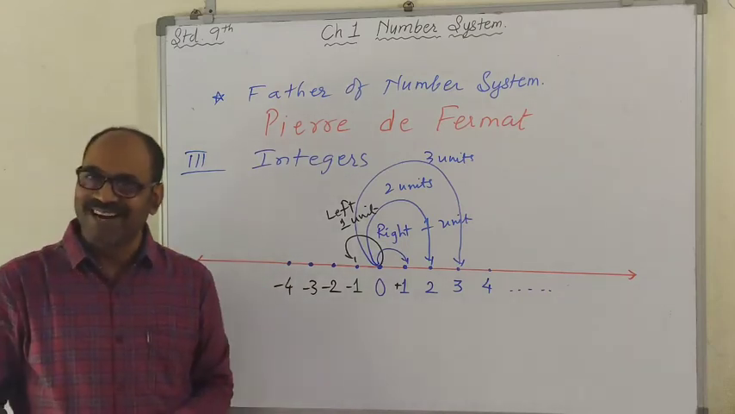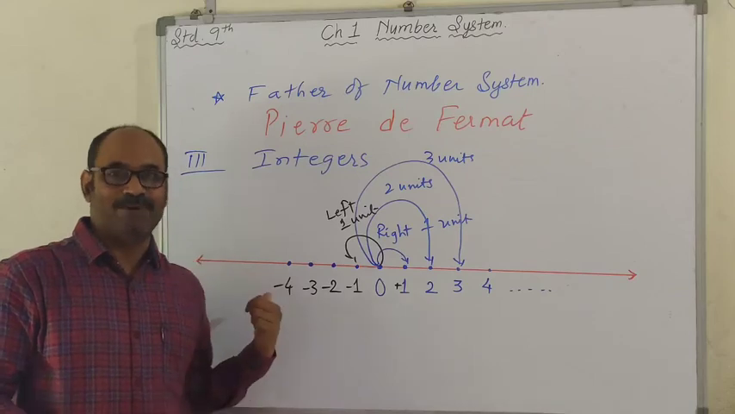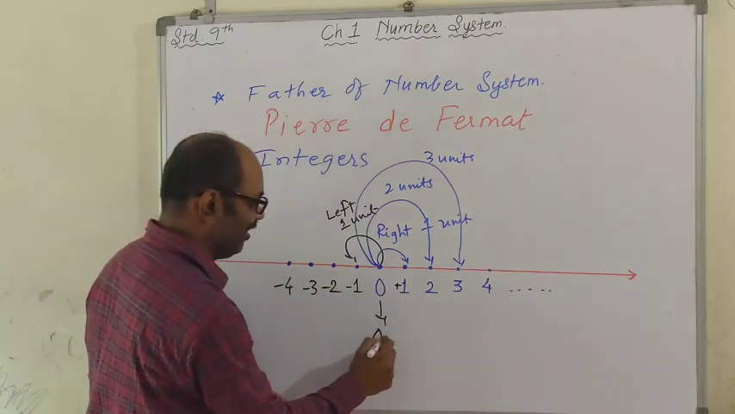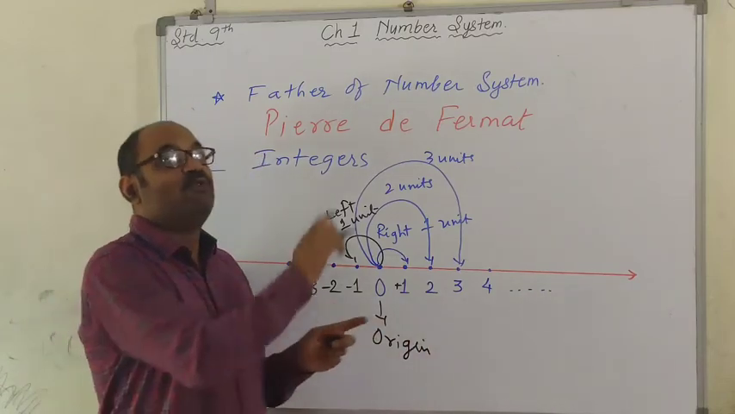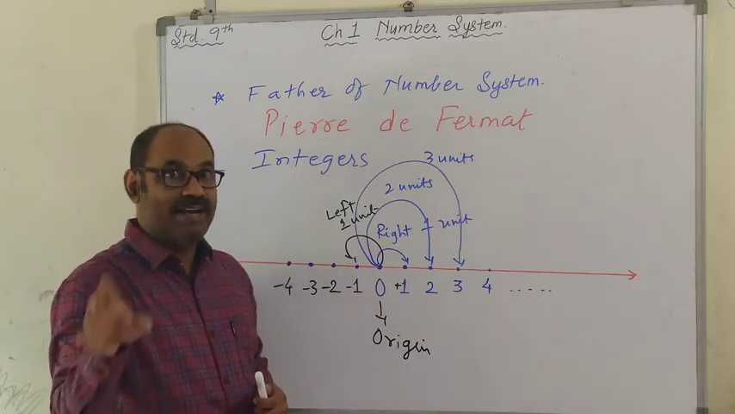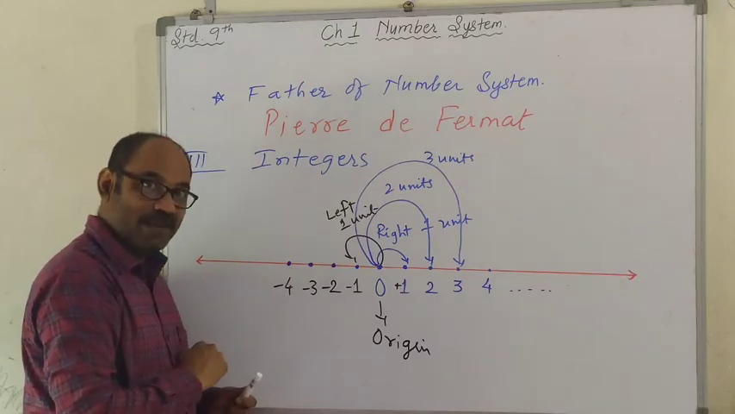Are you getting me, children? So see how that minus sign came? It shows the opposite direction. From 0, so 0 is origin. 0 is origin. वहां से सब start होता है. If you move 1 unit to right, you get 1. If you move 5 units to right, you get plus 5. If you move 5 units to left, you get minus 5.